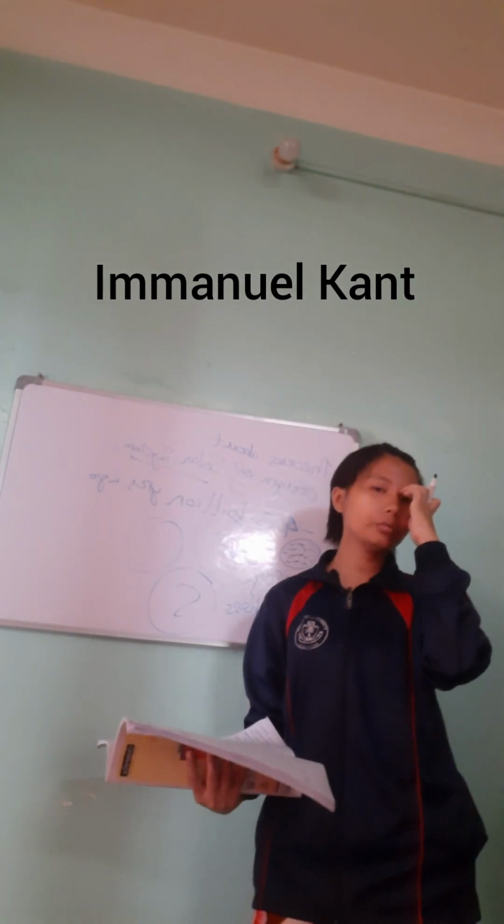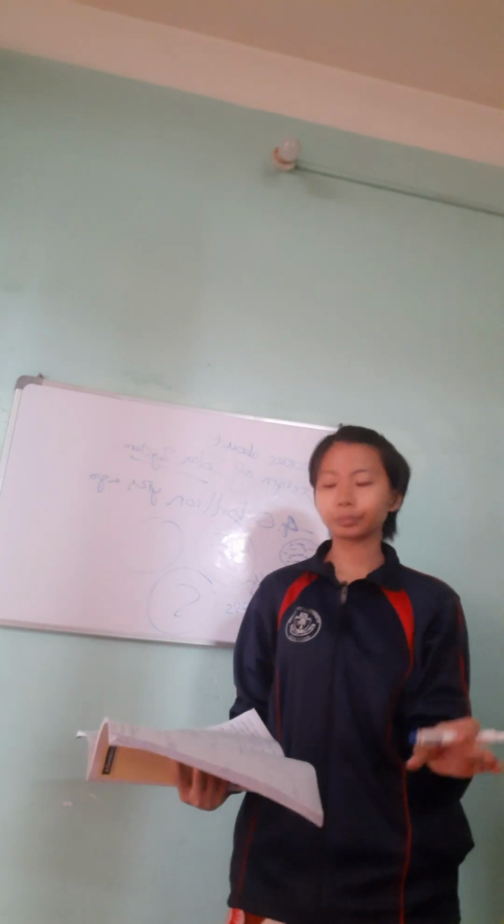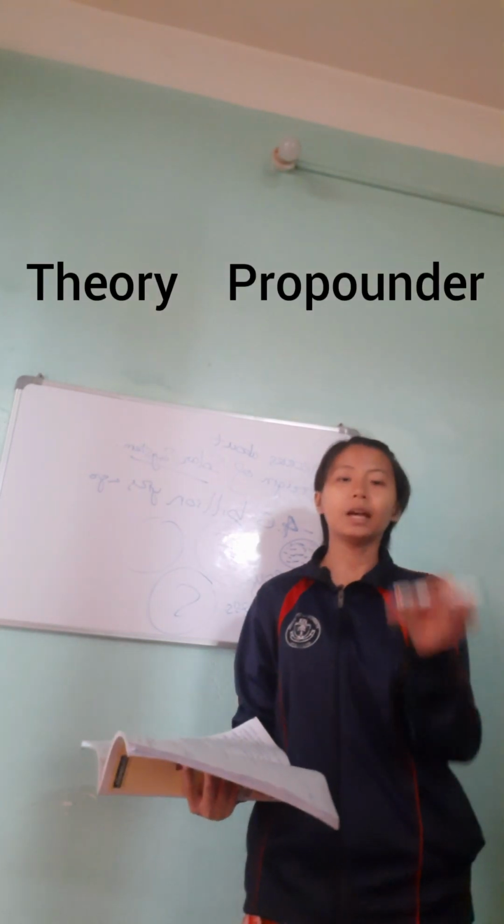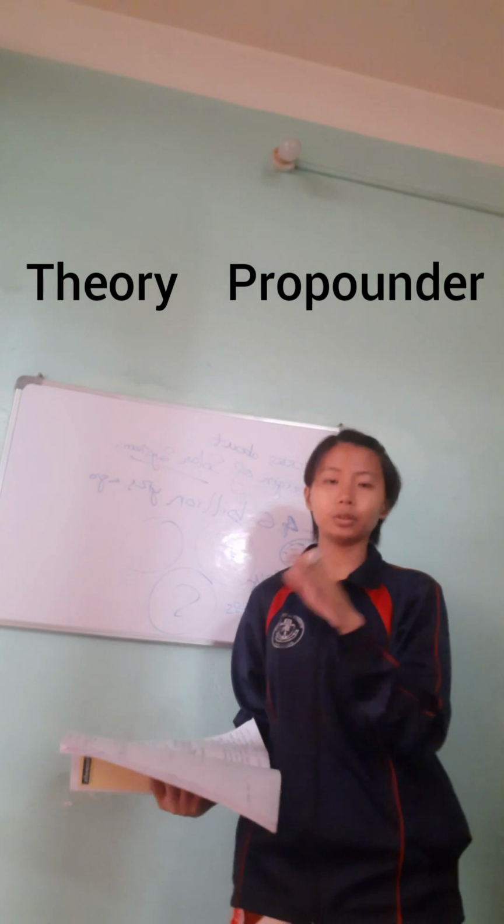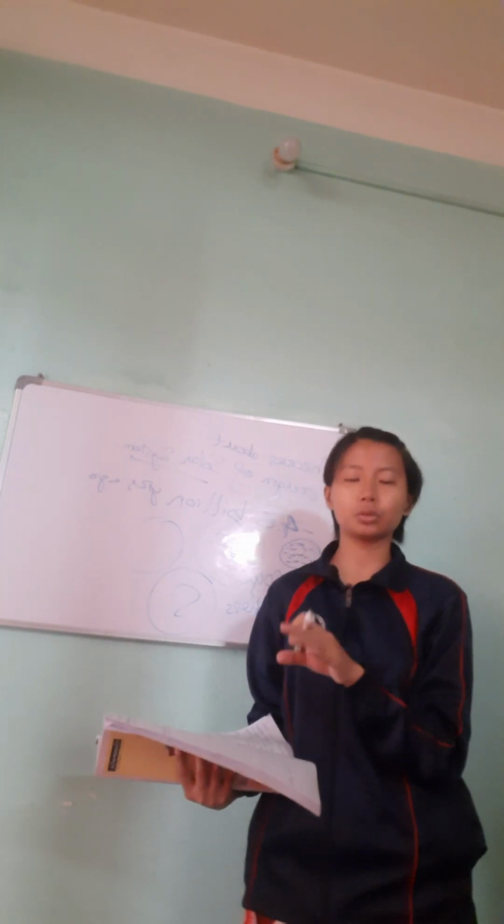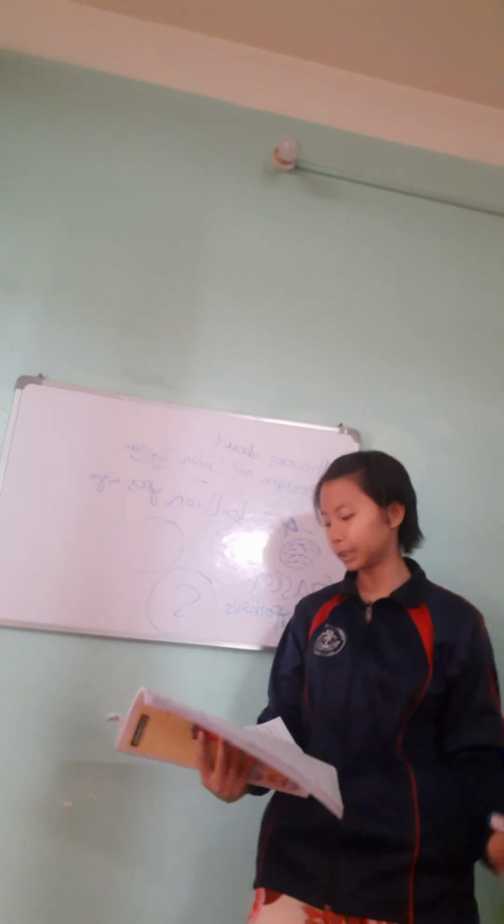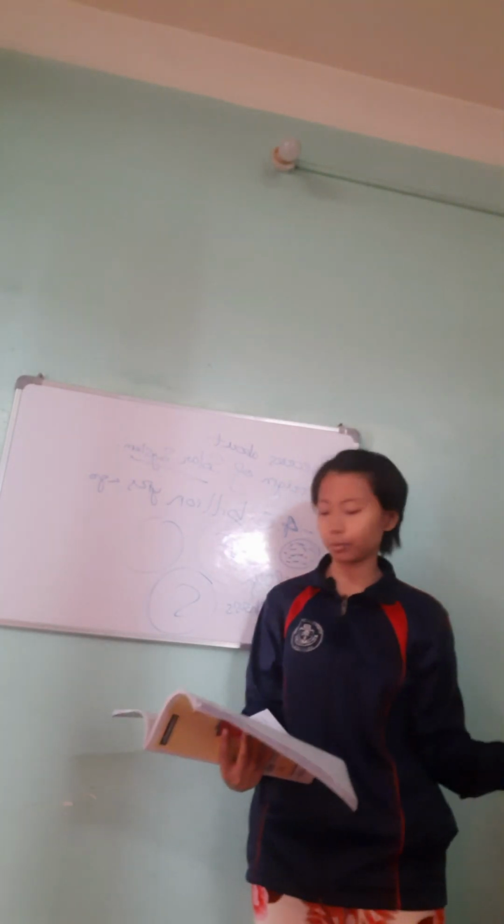Remember, if you want to make notes, you can do it like this. In one column, write the theories, and in the other column, write the propounder, who gave the theory. The propounder's name, and you can also write the year just to remember. And another very important thing is the book in which the theory was given.